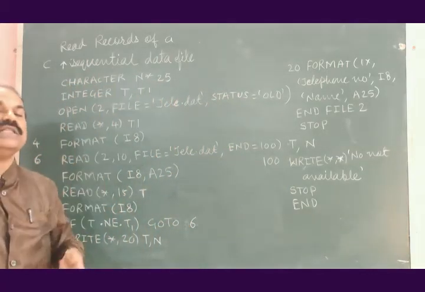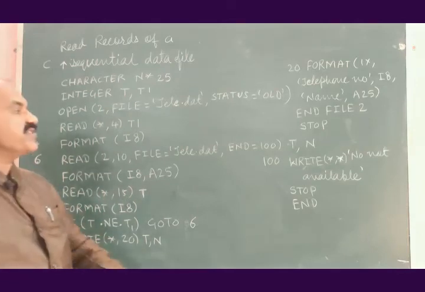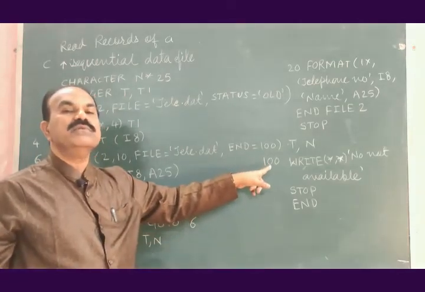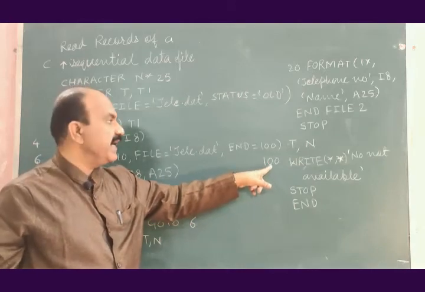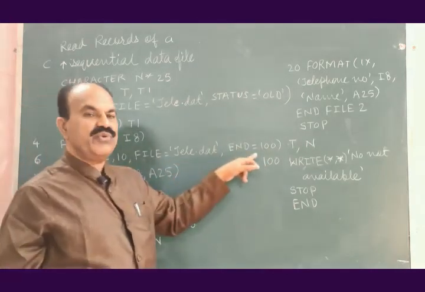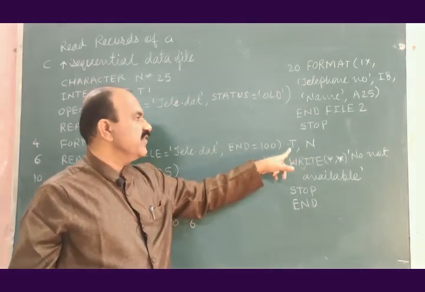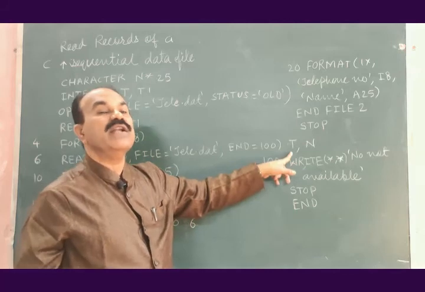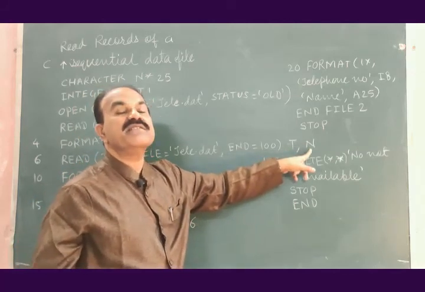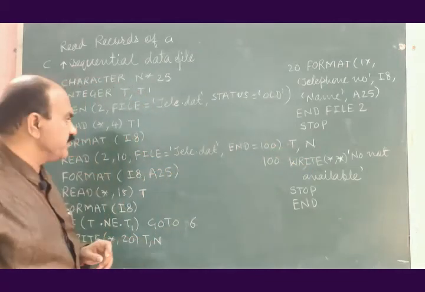After reading all the records of the given file, the control will be sent to line number 100 given in this statement. What are you going to read here? A list of variables separated by comma. The first variable is the telephone number, the second variable is the name of the person having this telephone number.